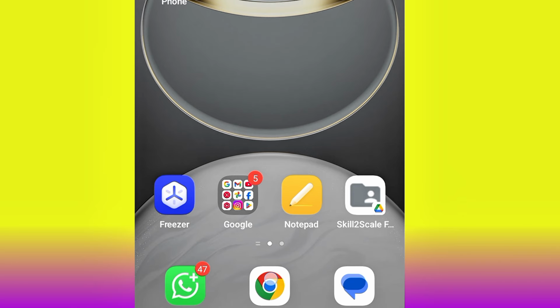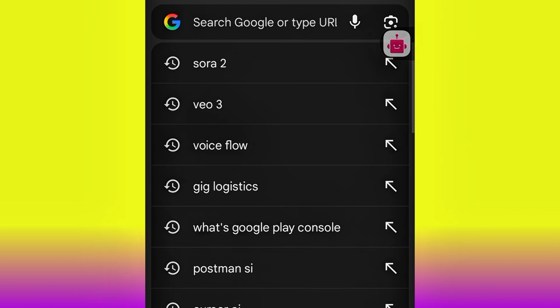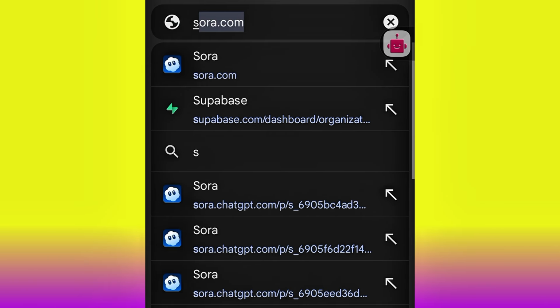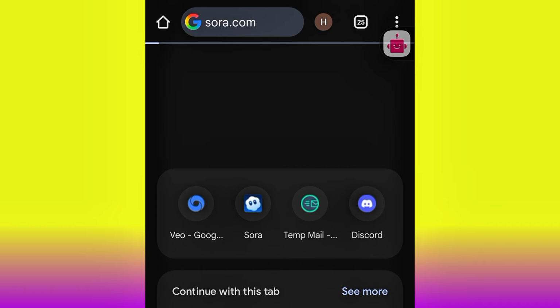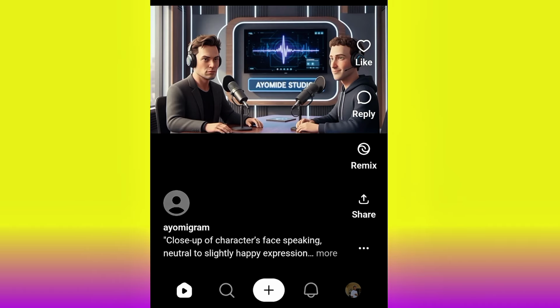So the next thing to do now is go ahead and open your Chrome, search for Sora 2. Okay, Sora 2, sora2.com. Go ahead and click it. So here we are on the interface. So this is how the interface looks like.